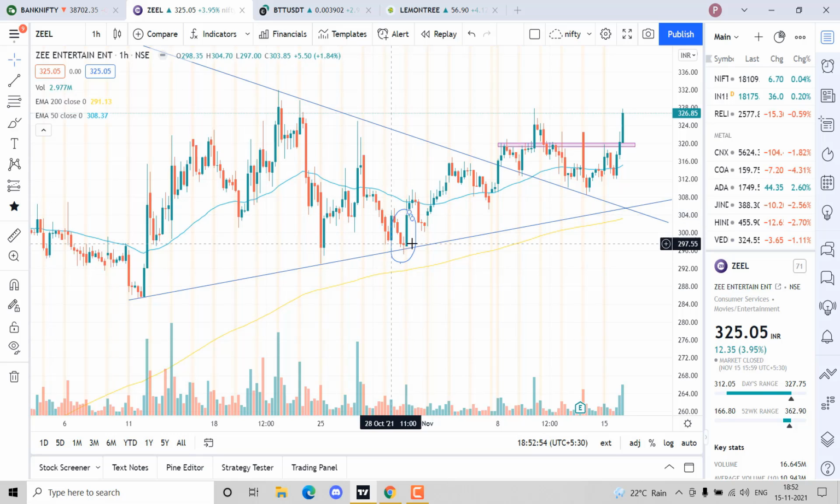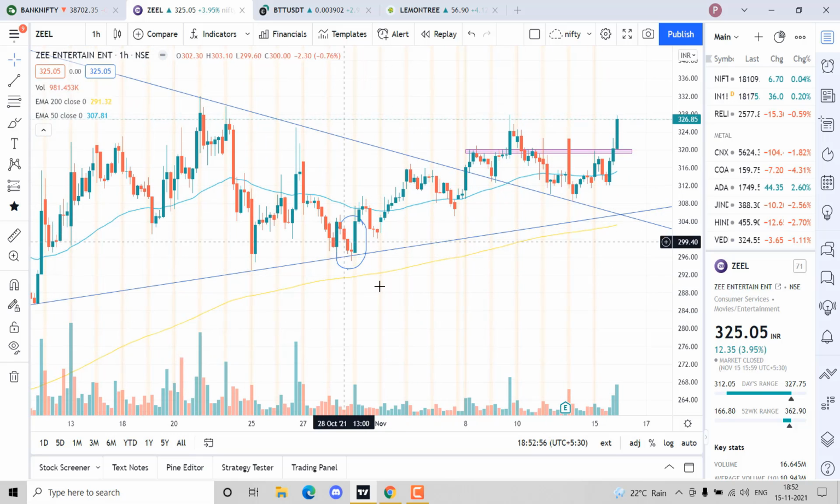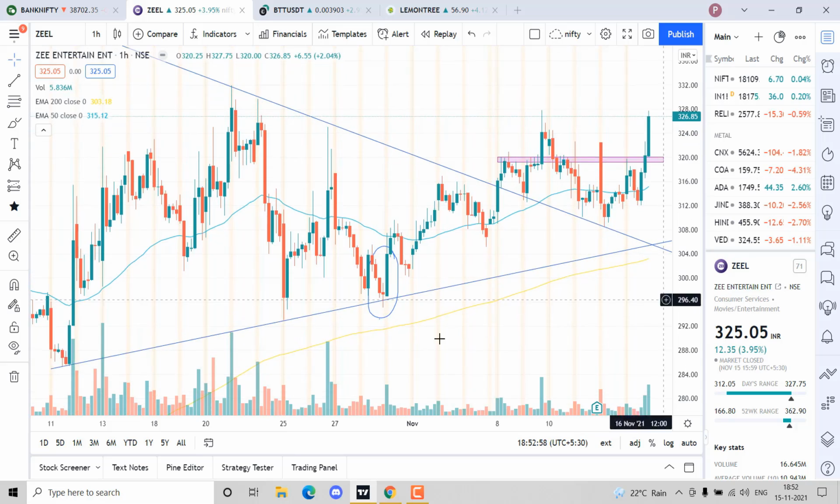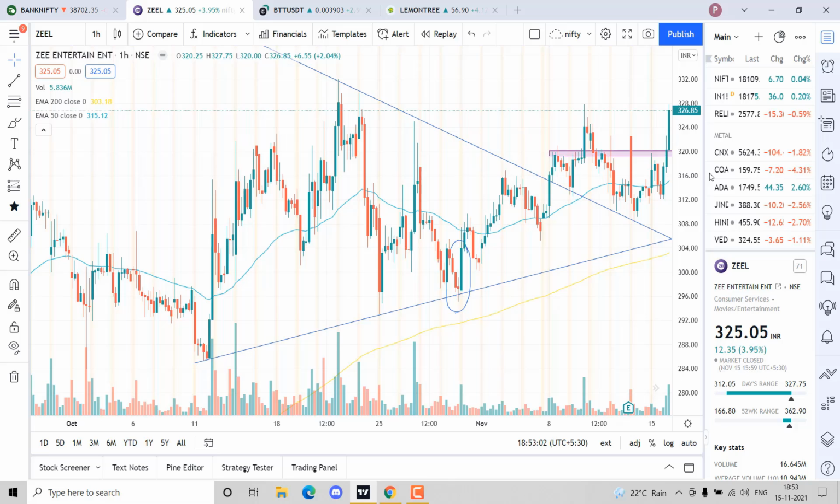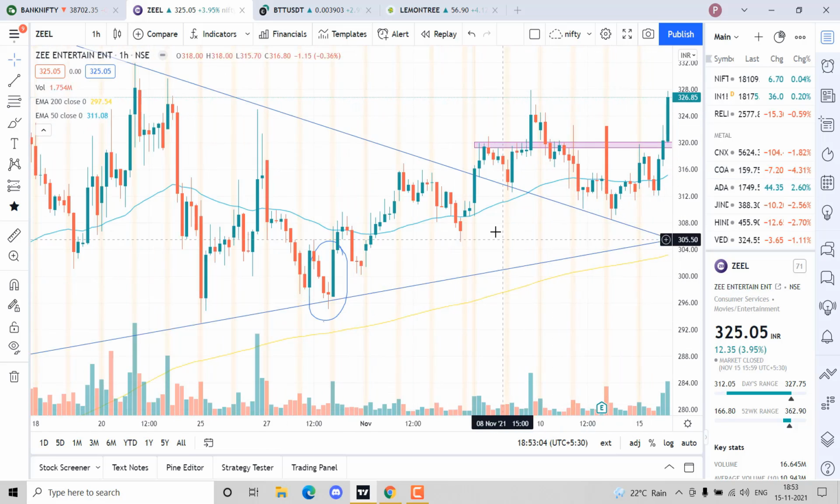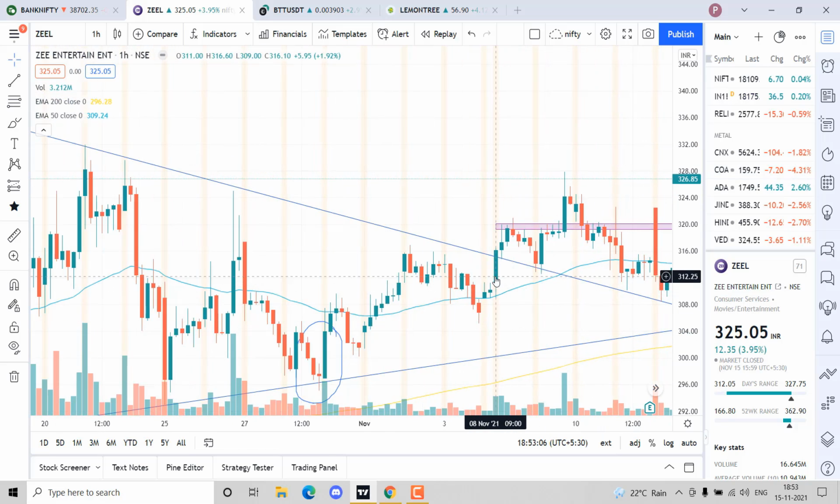Once we get a third support, you can see a morning star pattern over here that I told you to learn in the last video. So this is a good resistance, and you can see we have a breakout over here. 8 November 9 o'clock, first candle breakout.